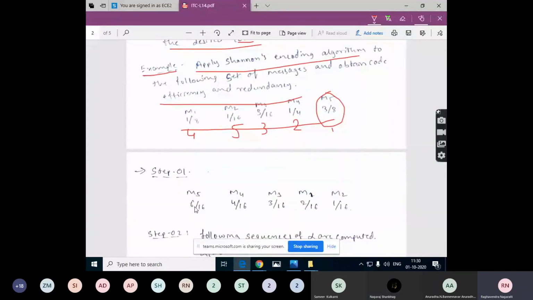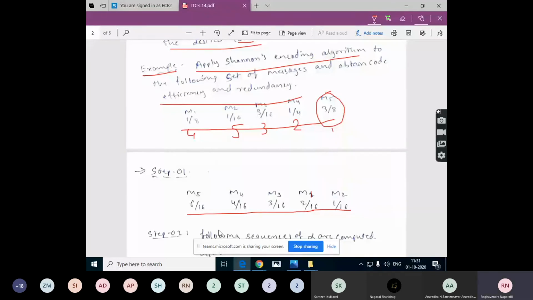So this is the first step, to arrange the given symbols in decreasing order of their probabilities: M5, M4, M3, M1 and M2. And one more thing, I have converted these fractions to a common denominator so that it will be easy for the calculation using calculators, and even without calculators.